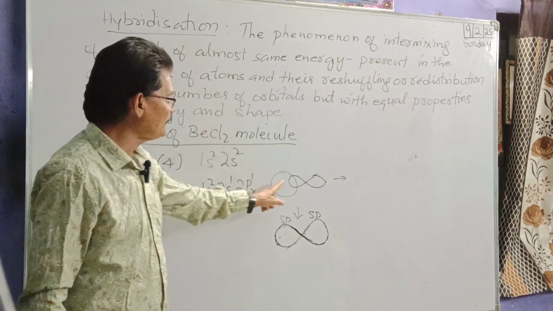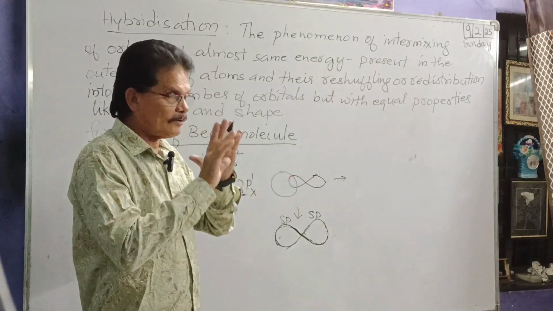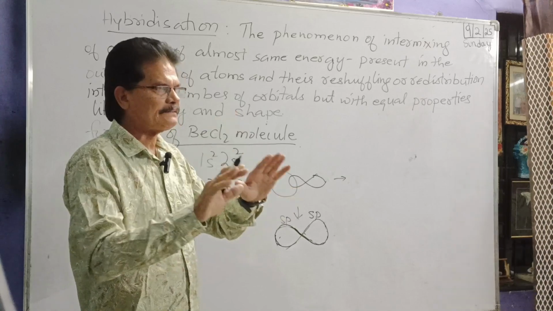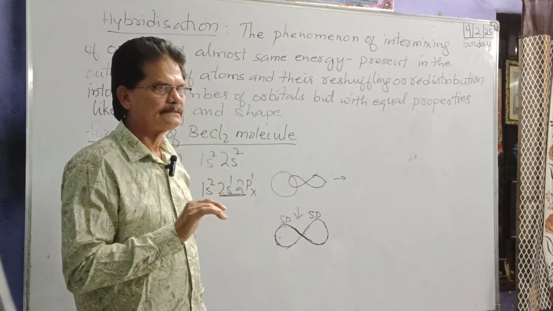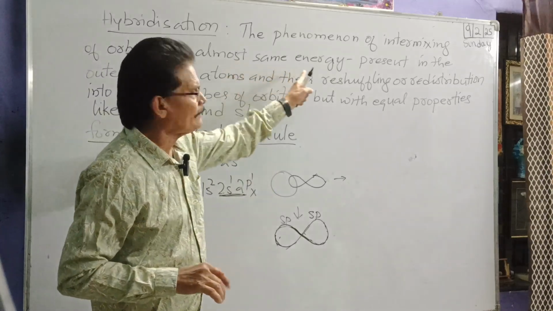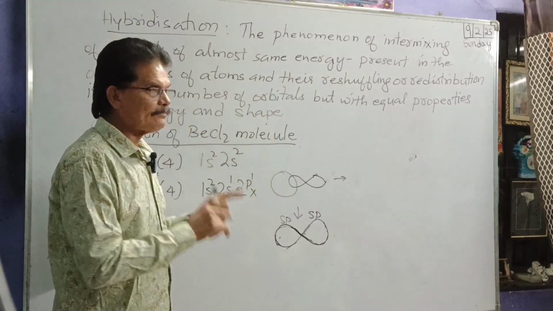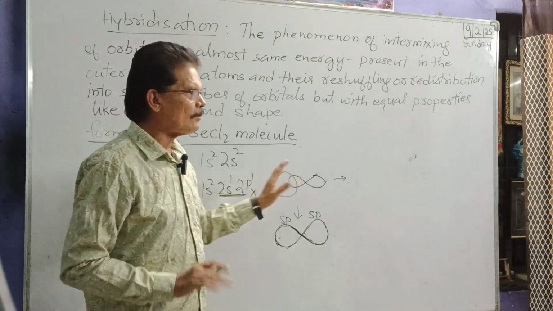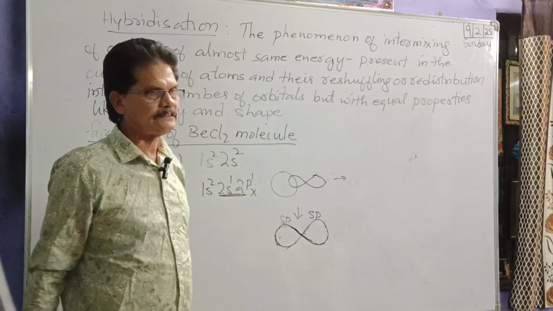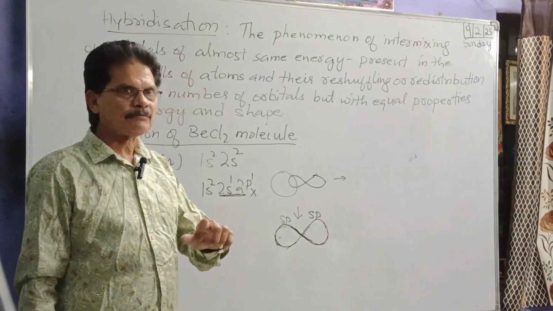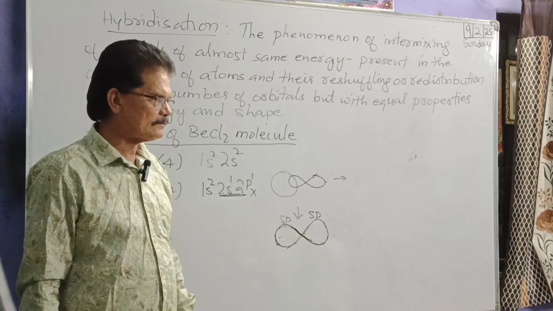The original orbitals have almost the same energy, but the hybrid orbitals have exactly the same energy. That is the difference between the natural orbitals and the hybrid orbitals.